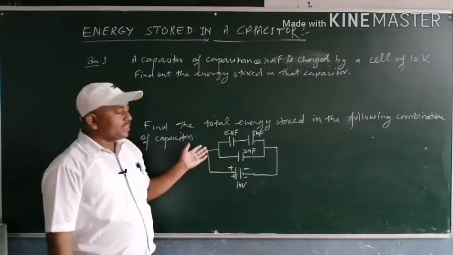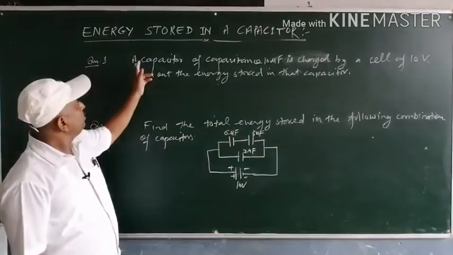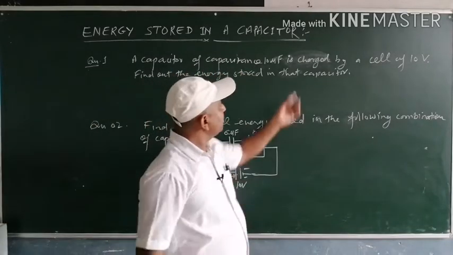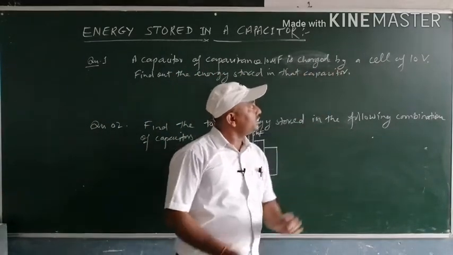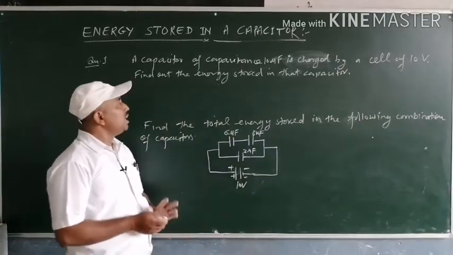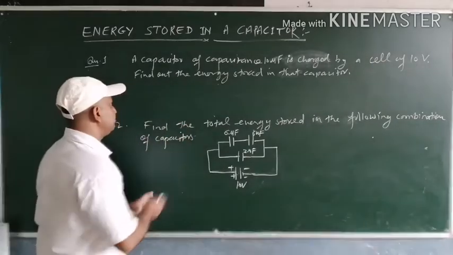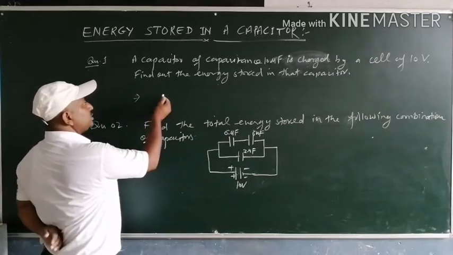These are two problems given for you. First is: a capacitor of capacitance 10 microfarad is charged by a cell of 10 volt. So find out the energy stored in that capacitor. This is a very simple question.